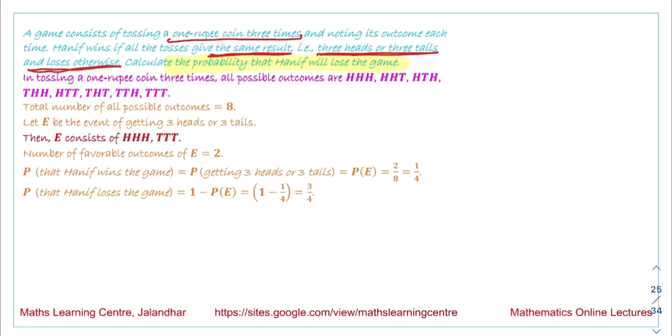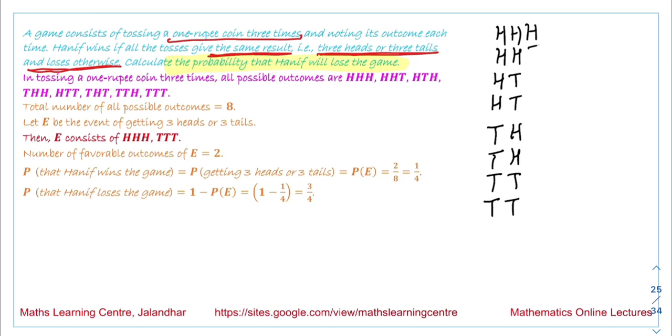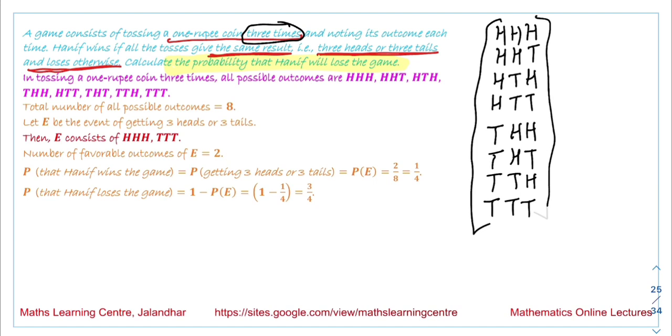So all possible outcomes are H, H, H, H, T, T, T, T; then H, H, T, T, H, H, T, T; then H, T, H, T, H, T, H, T. The 1 rupee coin is tossed 3 times, so these are all possible outcomes. The number of all possible outcomes is 8.